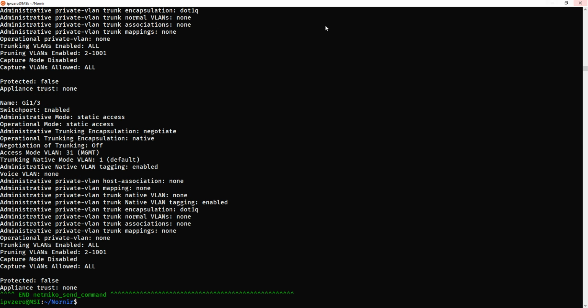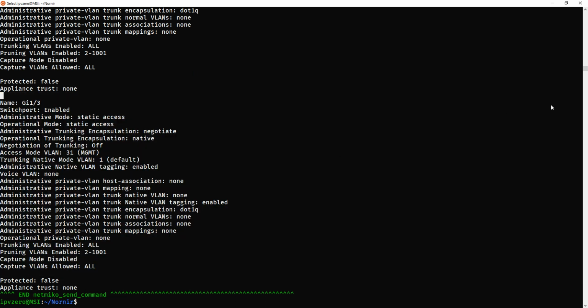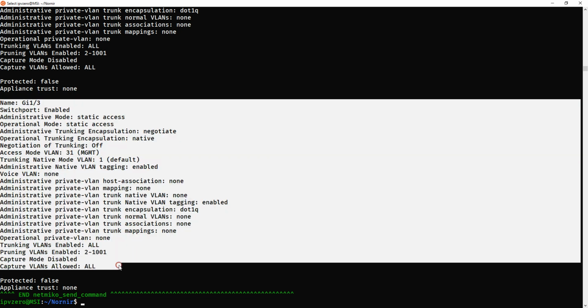Okay, so Nornir's pulled out that information. So let's just have a look at this one here. This will be switch 8, gigabit 1.3, I believe. Yep, so gig 1.3. So we've got this data here for this interface, okay? Now it's kind of structured, but it's also kind of not.